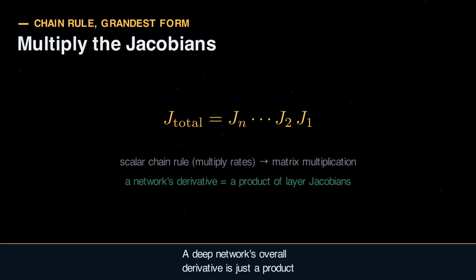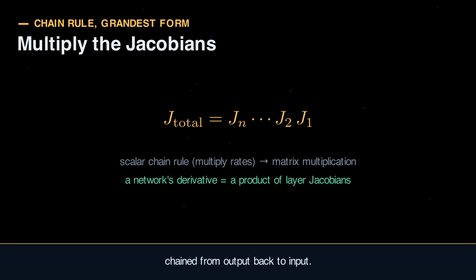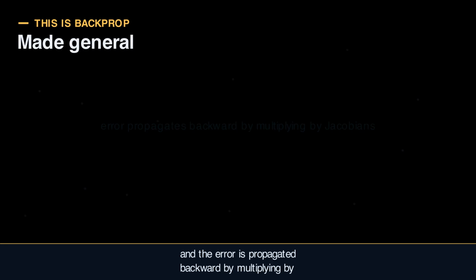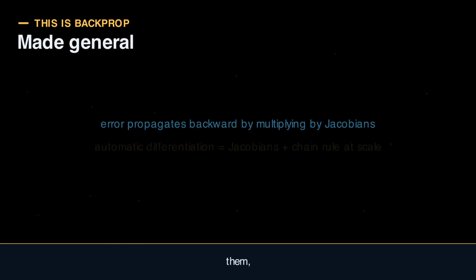A deep network's overall derivative is just a product of layer Jacobians, chained from output back to input. This is what backpropagation truly computes. Every layer has a Jacobian, and the error is propagated backward by multiplying by them, one after another.